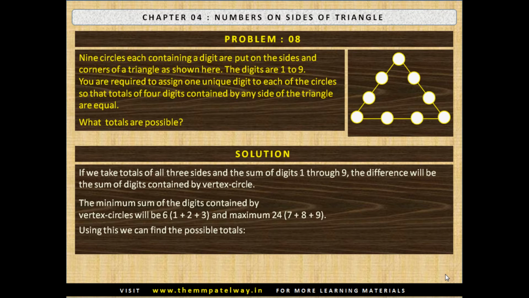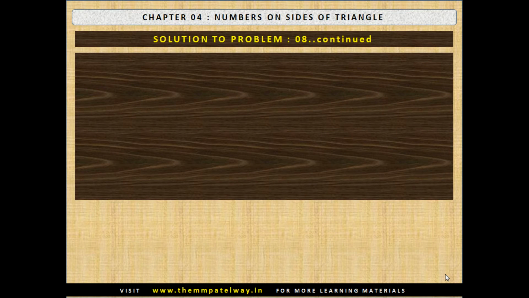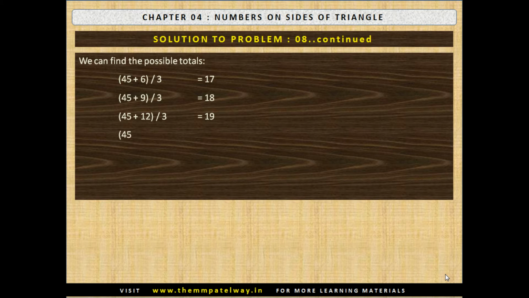Using this, we can find out the possible totals. Let us see the next slide. Now we can find the possible totals. 45 plus 6 divided by 3 equals to 17. 45 plus 9 divided by 3 equals to 18. 45 plus 12 divided by 3 equals to 19.